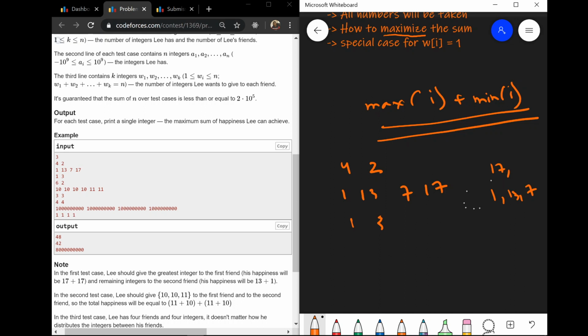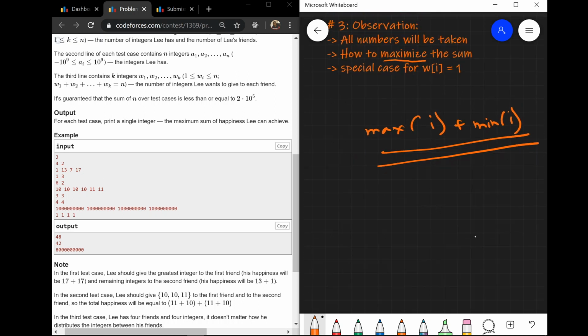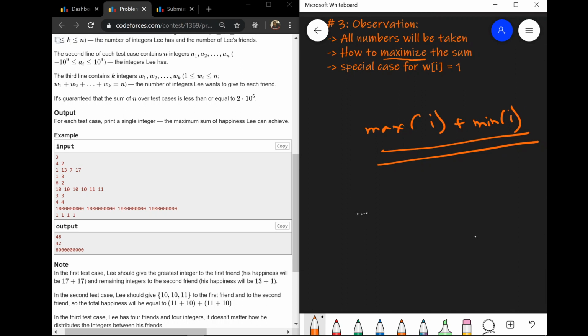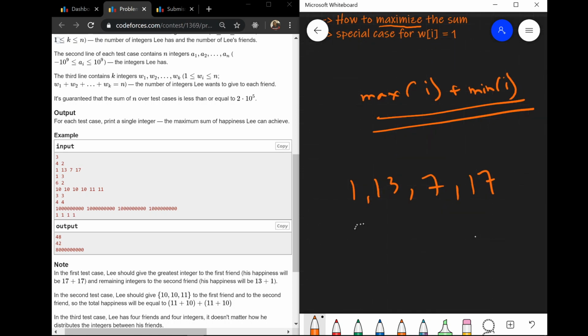Now let's see how we can come to this conclusion on our own. For numbers like 1, 13, 7 and 17, if we write them in sorted order, that would be 1, 7, 13 and 17.